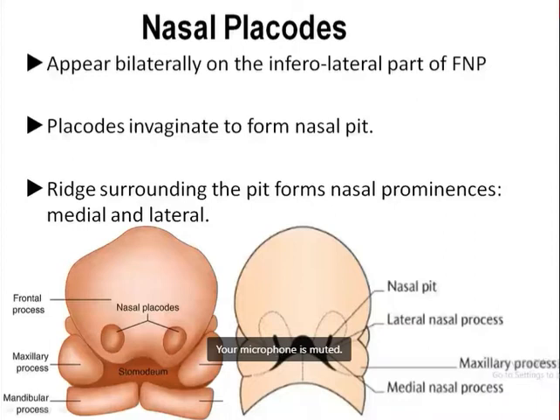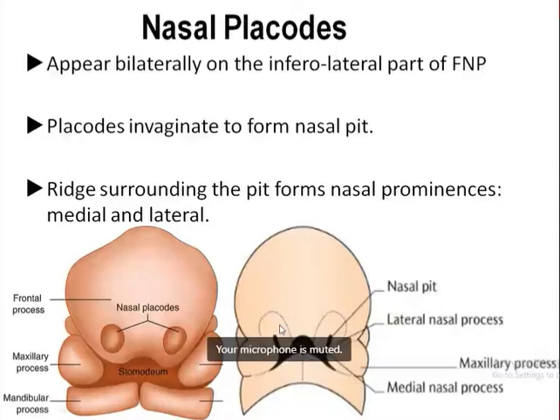First thing is, within the inferolateral part of the frontonasal process, surface ectoderm begins to thicken, forming a convex nasal placode. And the mesenchyme present around the nasal placodes begins to proliferate, so that it results in the formation of this horseshoe-shaped elevation having medial nasal prominence and lateral nasal prominence. And because of this medial and lateral nasal prominence, obviously this nasal placode will lie in a depression known as the nasal pit. This nasal pit is the precursor of the anterior nares or nostrils, as well as the beginning of the nasal cavity. Are you clear up to this point? Are you people there?